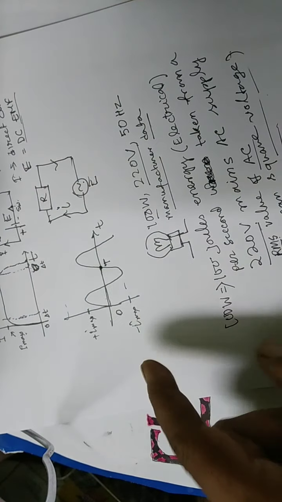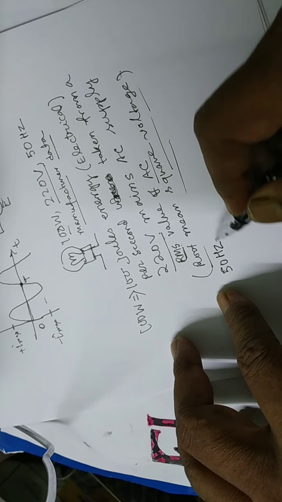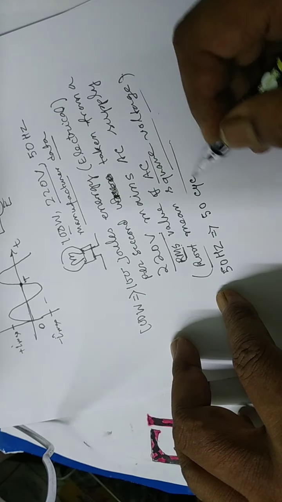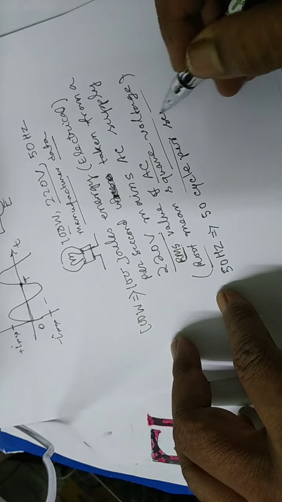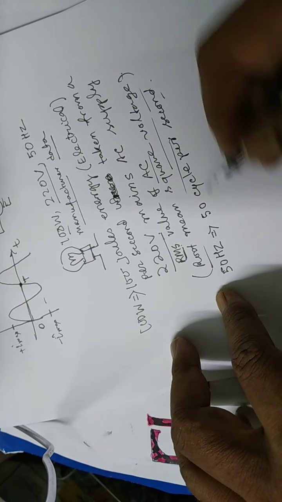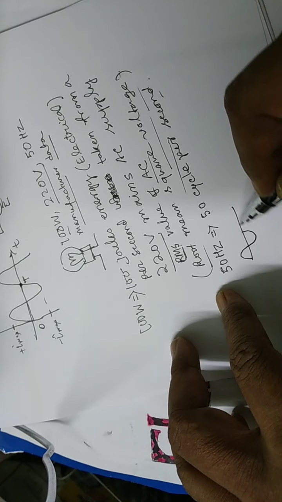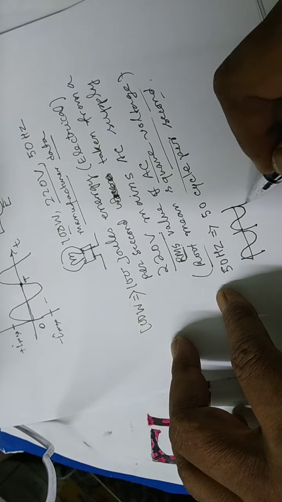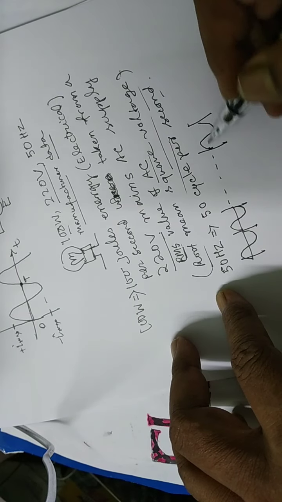That means 50 cycles per second. This is also another very important characteristic of AC supply. 50 cycles per second means there are 50 complete cycles. This is 1, this is 2, and this is 50.